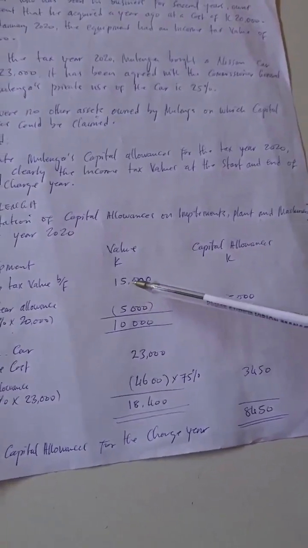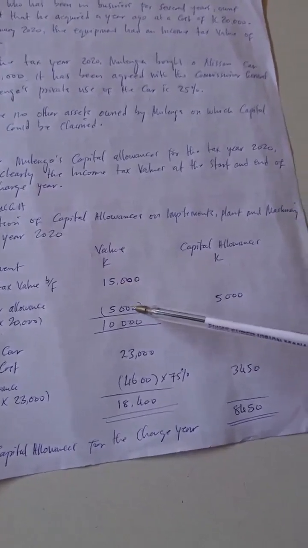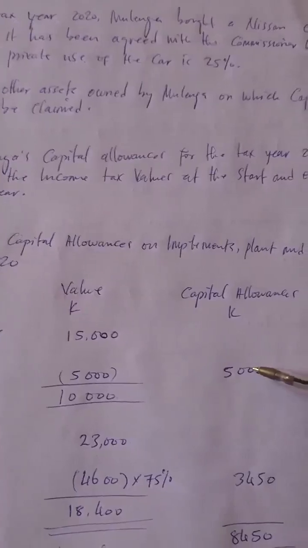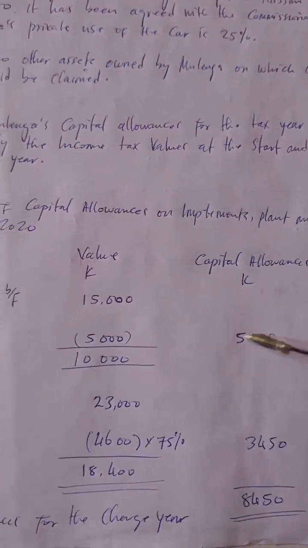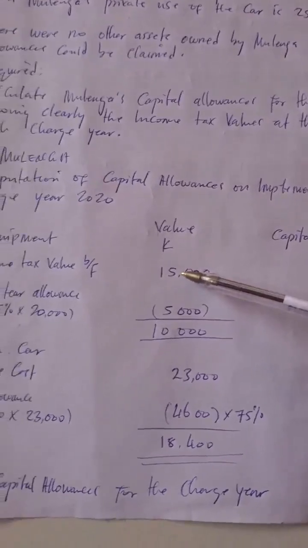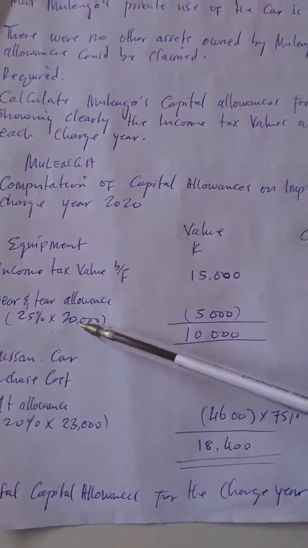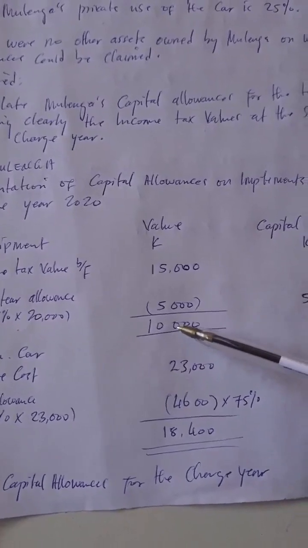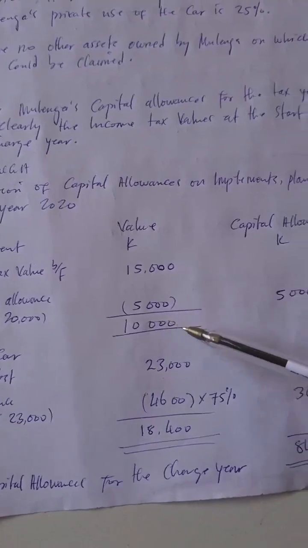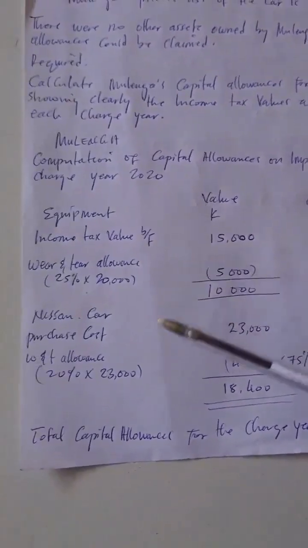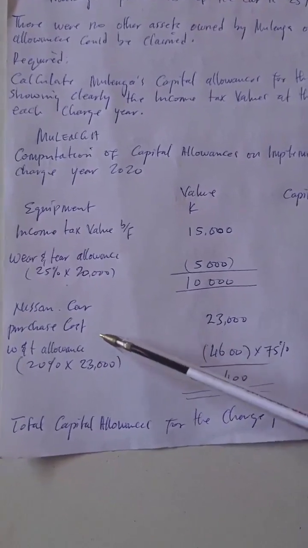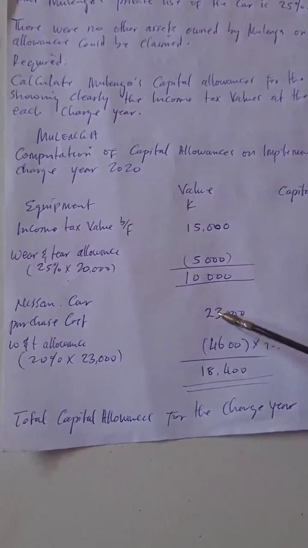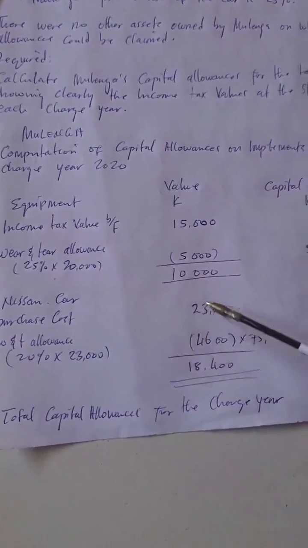You deduct from the income tax value. You calculate here, and then you bring here the capital allowances figure. So this is the income tax value brought forward. You subtract your computation in that current year, which is 5,000 kwacha. The income tax value balance comes to 10,000 kwacha. So you go to the next. The Nissan car was just purchased in 2020. It doesn't have an income tax value yet, so it's the cost appearing here. Purchase cost, as you can see, is 23,000 kwacha.